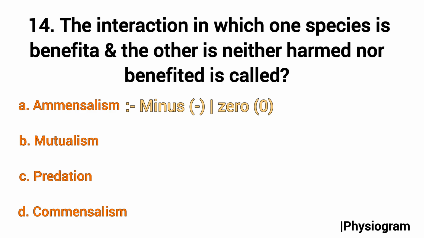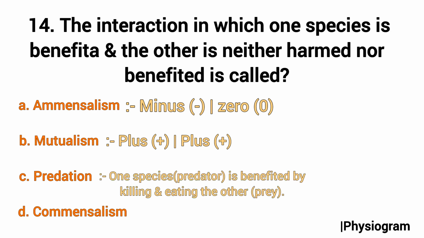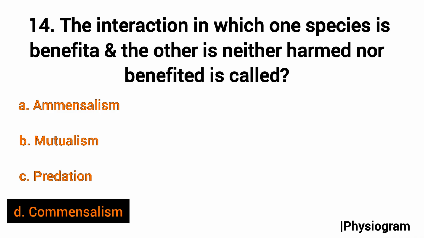B, mutualism, is plus plus, that is both the species are benefited. C is predation, when one species, the predator, benefits by killing and eating the other, the prey. Then D is commensalism, a biological interaction where one species benefits, that is plus, and the other is neither helped nor harmed. So the correct answer will be option D, that is commensalism.